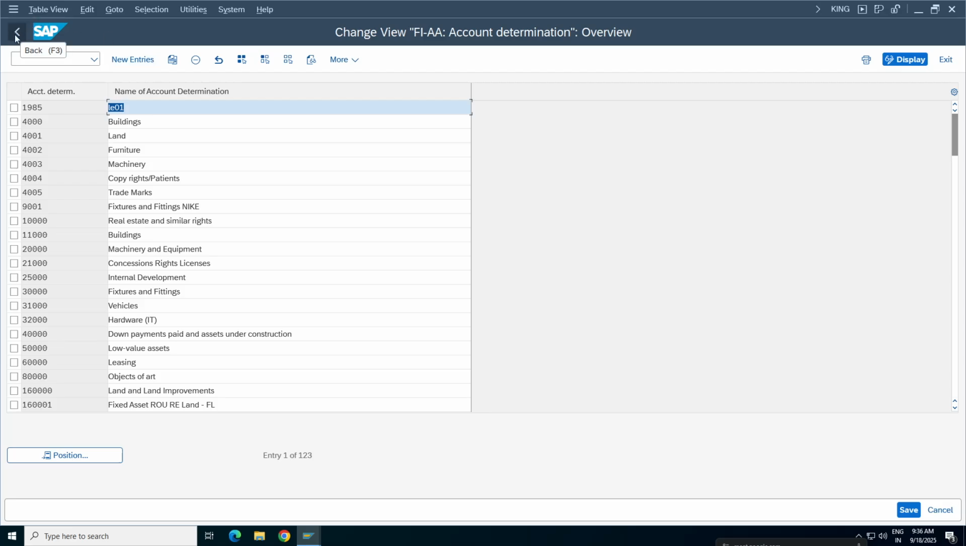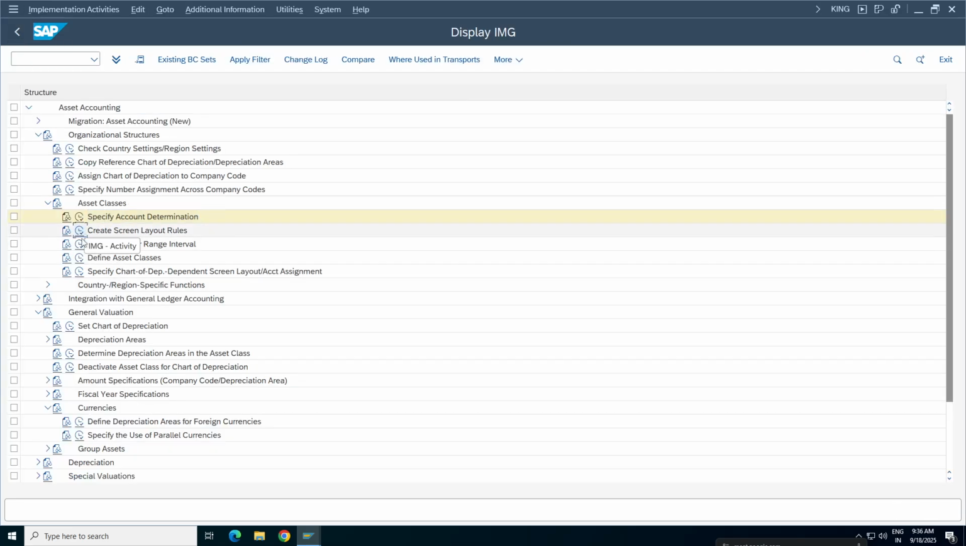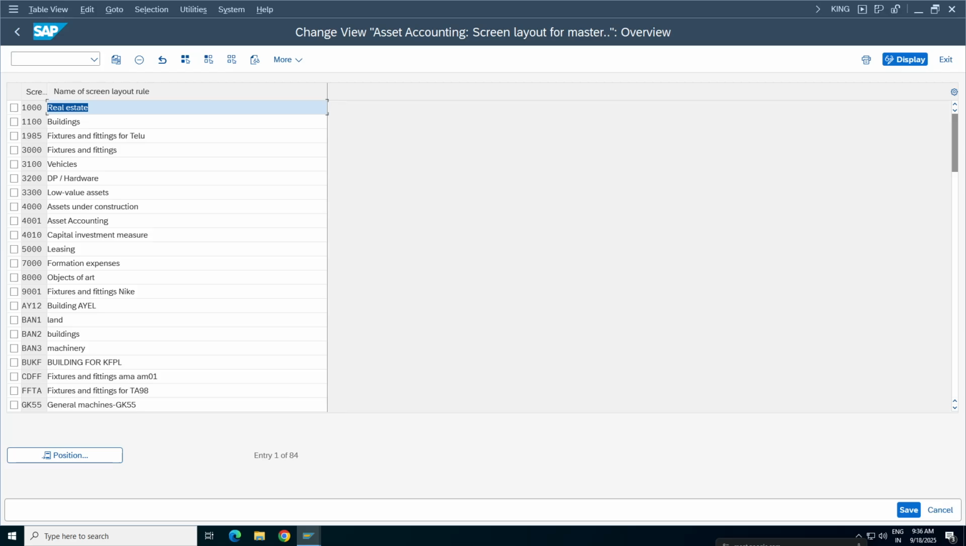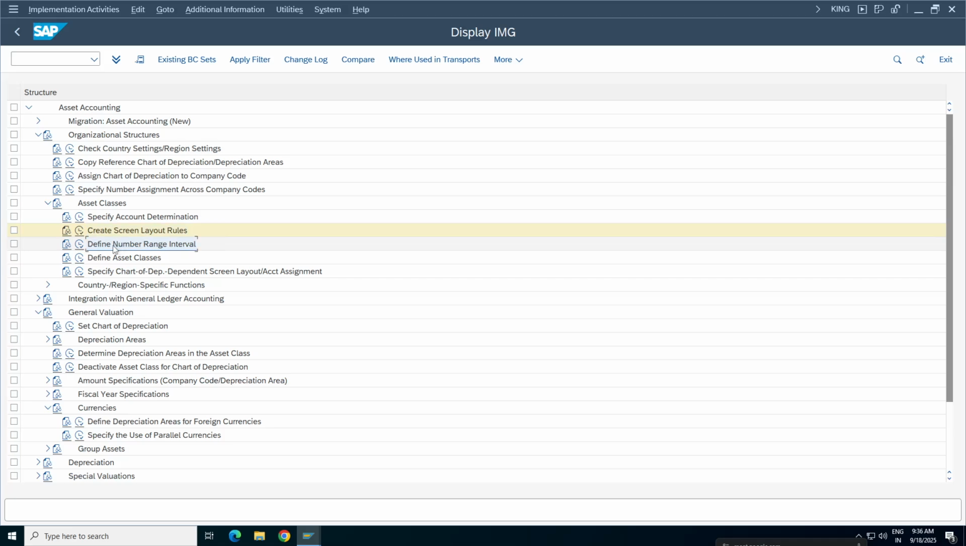Okay, come back. We had given some identification here: FFTN98. Screen layout rule: again, it is a field status group, similar to the earlier one, and it will control your fields while posting the transactions. Screen layout. And number range interval is to define the number ranges for asset masters. Okay, so we have defined the number ranges. Asset classes, this is important.